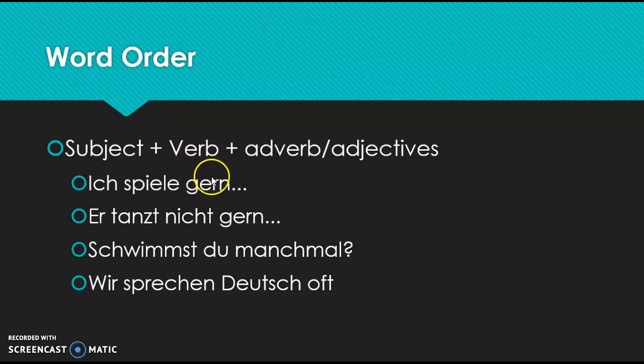And then we tack on an adverb, an adjective, and as we were doing previously with our oft, nie, manchmal, those frequency words that we can add to a sentence, those also follow the subject and the verb, which are always together.